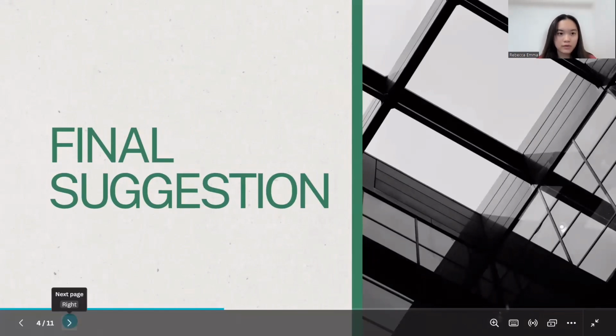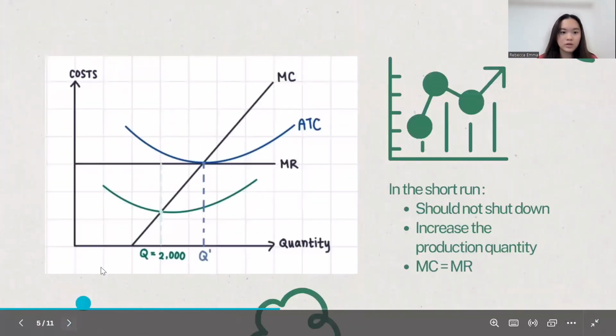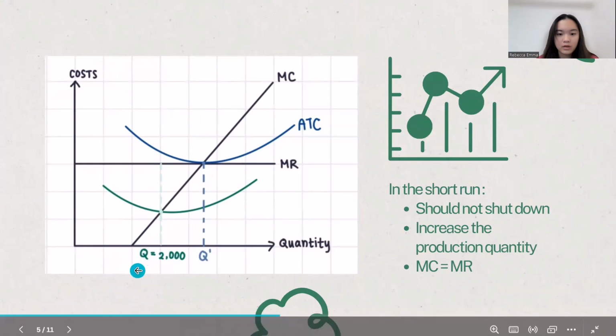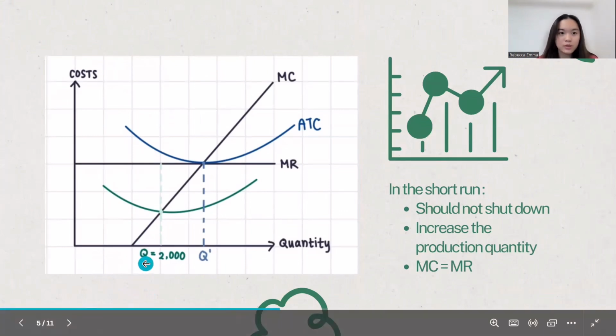And here I will give the graphical analysis so you can get a better understanding. So currently we are at this point where our Q is 2,000. And at this point, we know that our marginal revenue is bigger than the marginal cost. But because we want to maximize our profit, or at least we want to reduce our losses, we need to raise the quantity until this point. Because when we reach this point, our price will be equal to marginal cost.